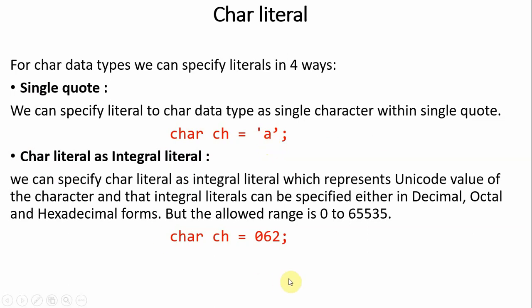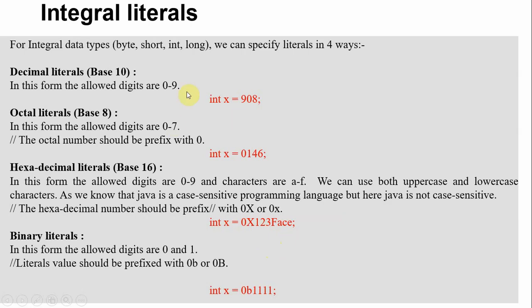In the same way, we can use an integral literal, which allows decimal, octal, or hexadecimal. For example, 0662 is prefixed with a 0, so it is an octal literal. Whatever literals are applicable for integral data types can be applied to char too.